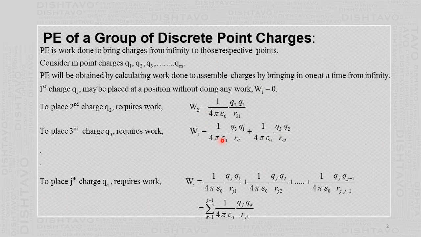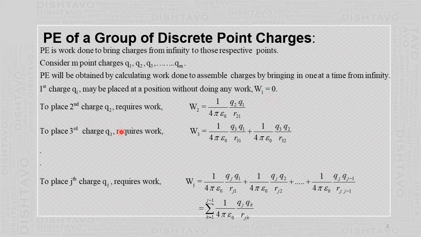What is to be done is you take all of them to infinity. So now empty space is there, nothing else is there. It is the ideal system. To bring the first charge to its earlier position, no work is done because there is no other charge in the system. There is no repulsion or attraction. So the first charge may be placed at a position without doing any work. So W1 equal to 0.